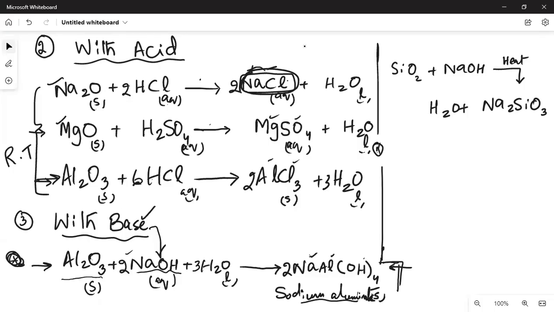और इसको आपने बैलेंस करना तो we'll put 2 with NaOH. Silicon dioxide is solid, NaOH is aqueous, water is liquid, और Na2SiO3 is aqueous. Group 1 के salt soluble होते हैं.